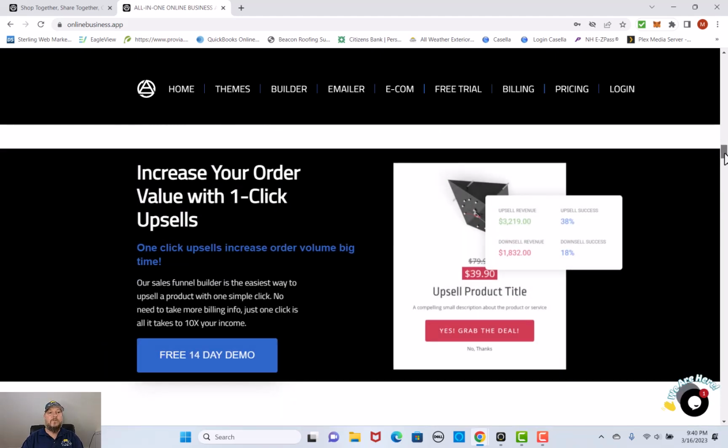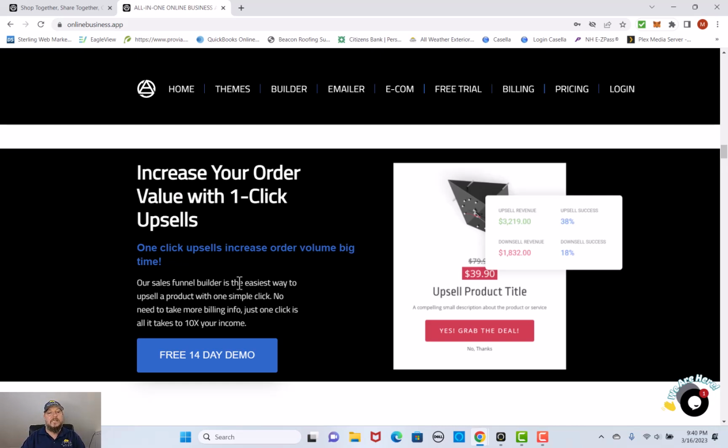So if you want to increase your value, they have what's called a one-click upsell. This is something that you can add, say when somebody is checking out of your e-commerce store. You can say, hey, thank you for buying this product. For a one-time offer, we would like to offer you this product. One click, they buy it. They basically one-click buy, right? I guess that's pretty self-explanatory.